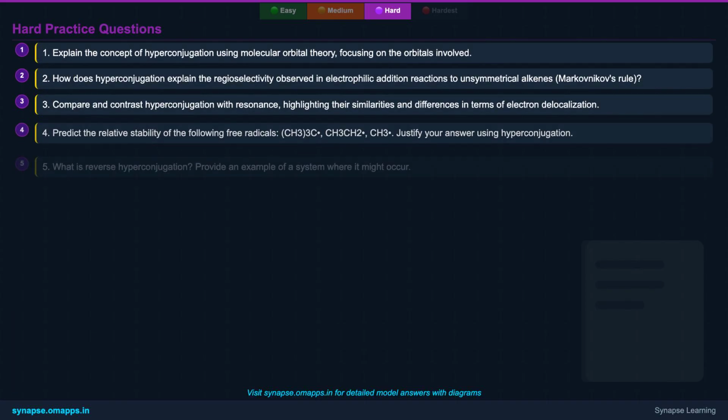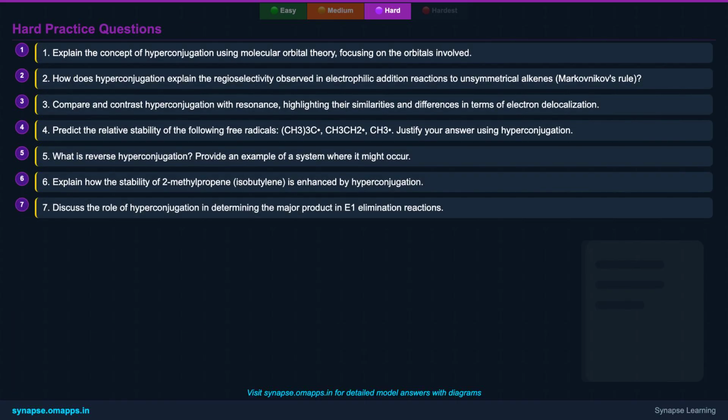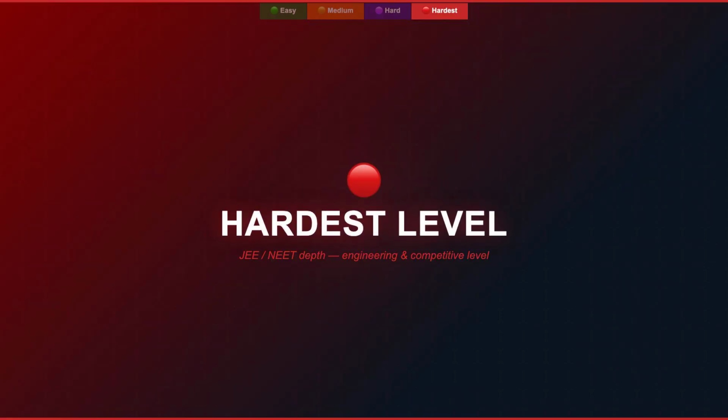Now, let's tackle some hard-level questions. First, explain hyperconjugation using molecular orbital theory. Second, how does it explain Markovnikov's rule in electrophilic addition? Third, compare and contrast hyperconjugation with resonance. Fourth, predict the stability order of given free radicals using hyperconjugation. Fifth, what is reverse hyperconjugation? Sixth, explain how 2-methylpropene's stability is enhanced. And finally, discuss its role in E1 elimination reactions. Pause and challenge yourself.